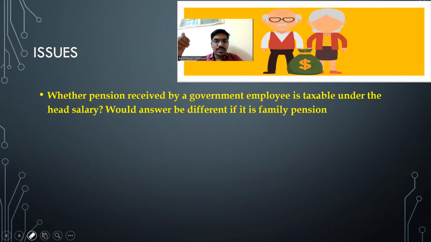The second point is, if it is family pension, what do you mean by family pension? Very simple. If the husband is going to receive pension and the husband passes away, the pension amount will be received by his wife. That amount is known as family pension. Correct? This pension is to be taxable under the head salaries. Super. What about family pension?